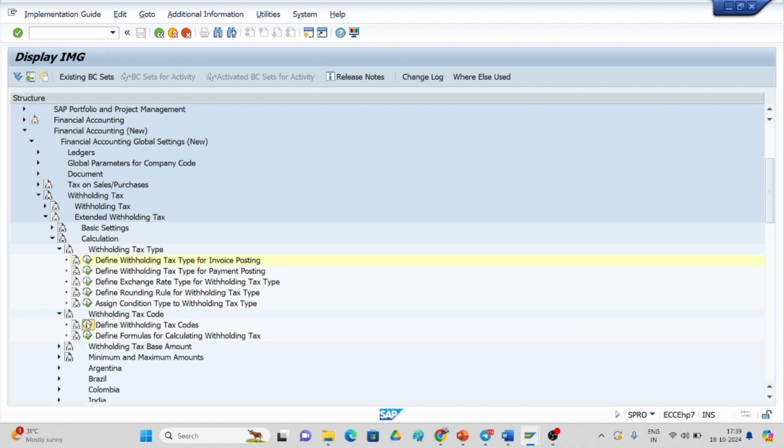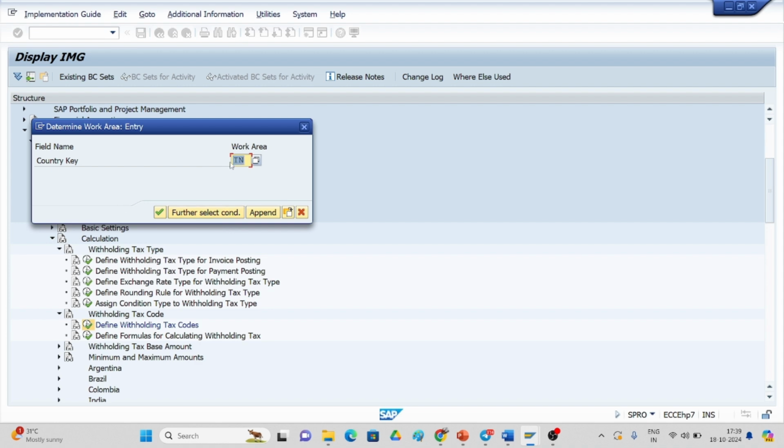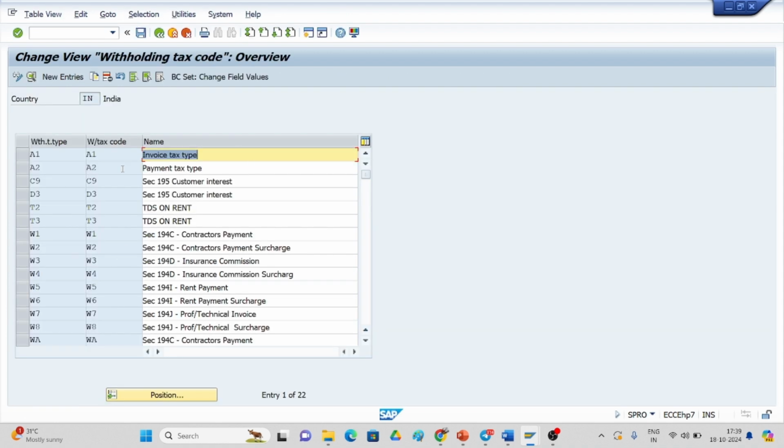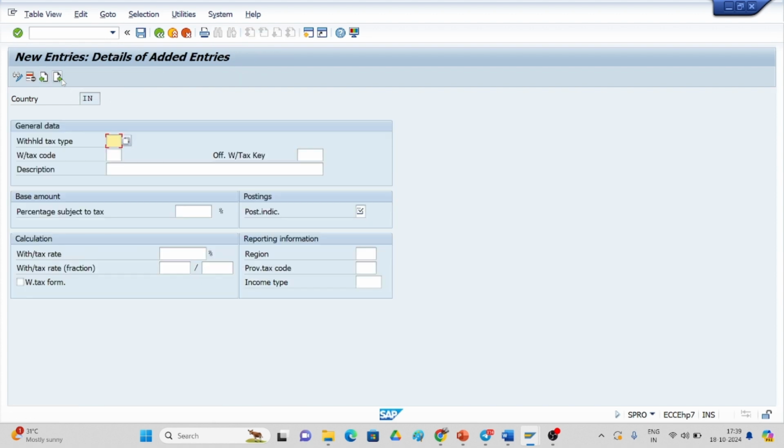Define withholding tax codes. So here you have to give our country, IN, India. If you observe here, you can give a new entry; the tax type you have given, the tax code also you have to create. You can create like this. What tax code have I taken? T2 and T2. You can give the description like 194I rent.